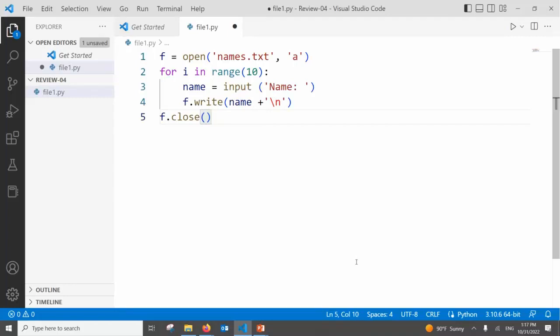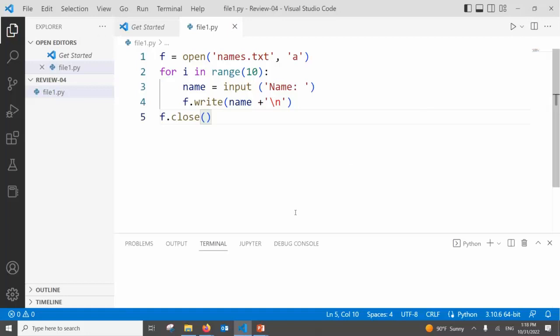Close. When you study operating systems you will know that you should close opened resources, otherwise things will stay open. If anyone else is using it and your program is still opening it, and you try to rename an open file, what's going to happen? That's it. Let's try this. We will do read next.